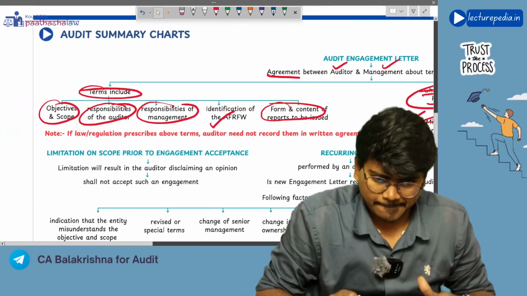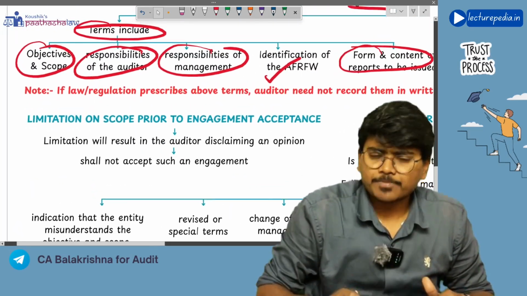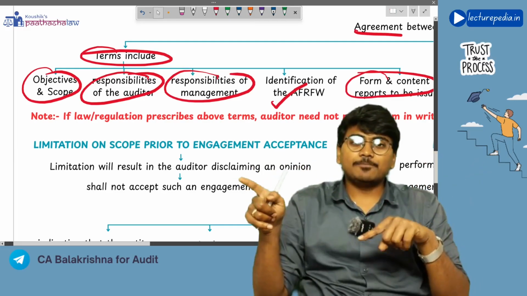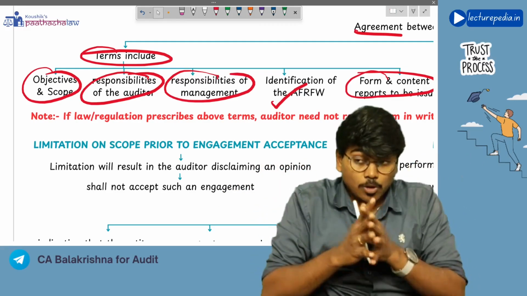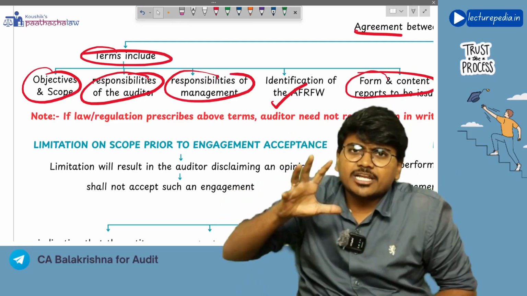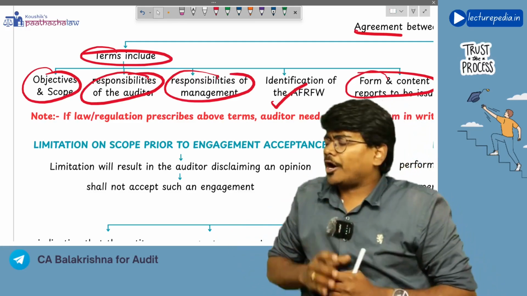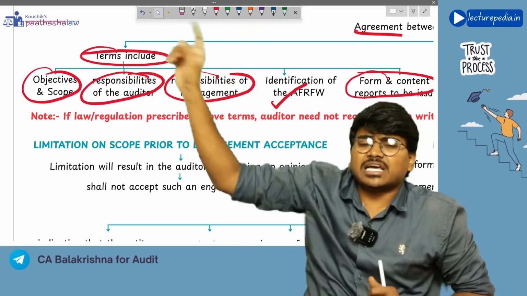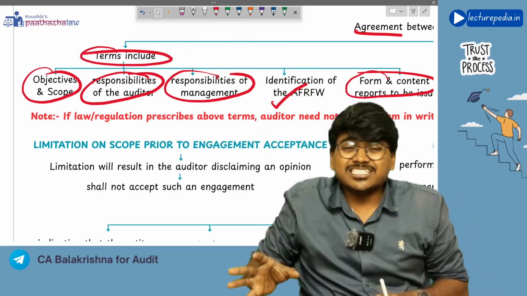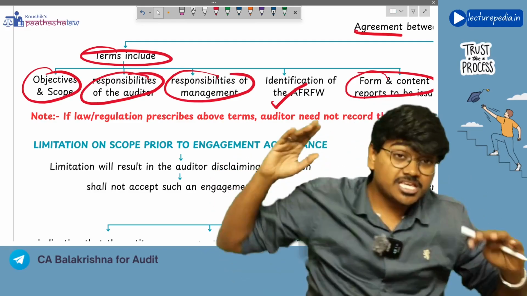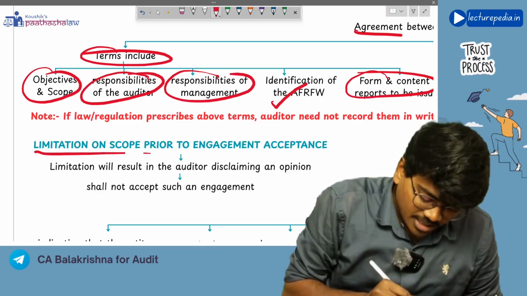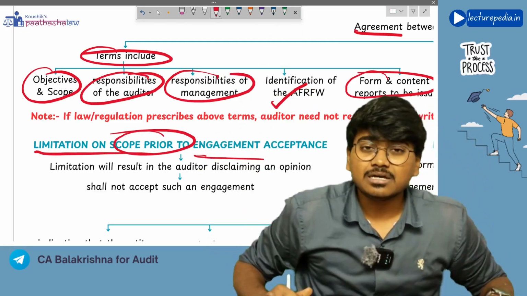Next, we have seen what happens if there is a change in the terms of audit engagement after acceptance of the engagement. Now, even before engagement acceptance, management is putting certain limitations on the auditor. Limitations means, auditor, you don't attend the physical inventory verification. Auditor, you don't send external confirmation to debtors. Like this, management is restricting the auditor even before accepting the engagement. In this situation, see, limitation on scope prior to the engagement acceptance.